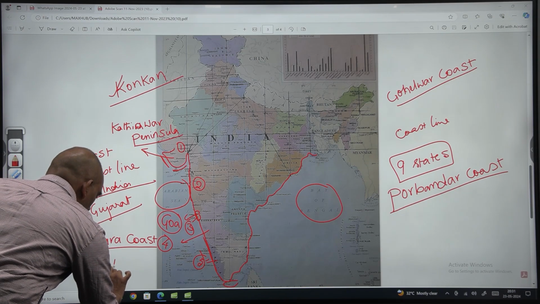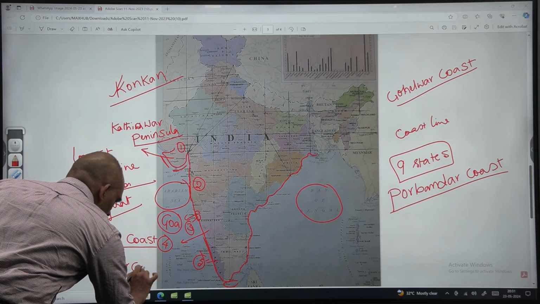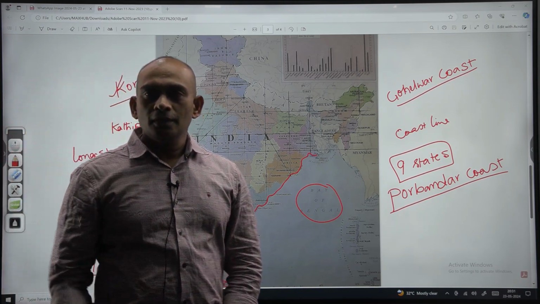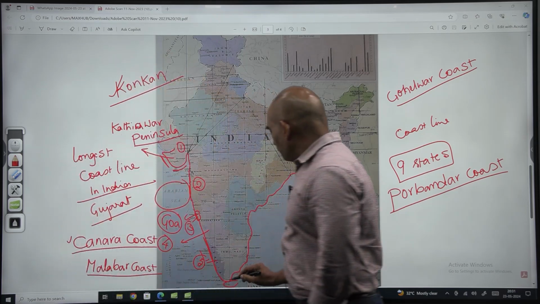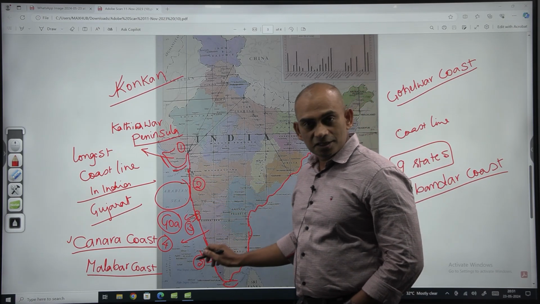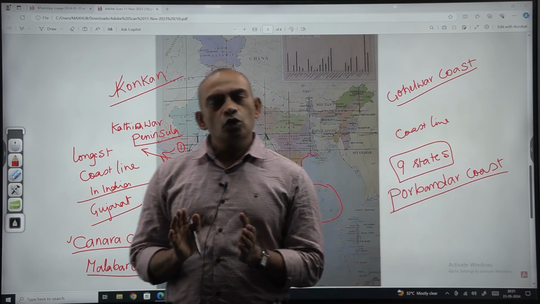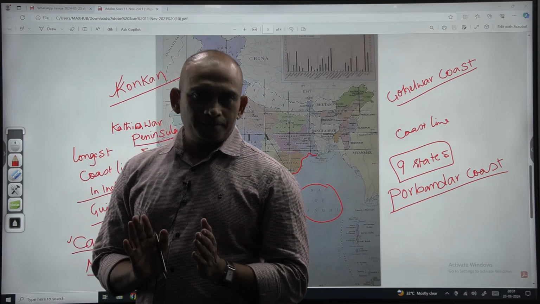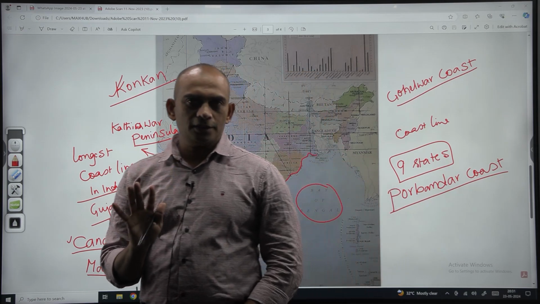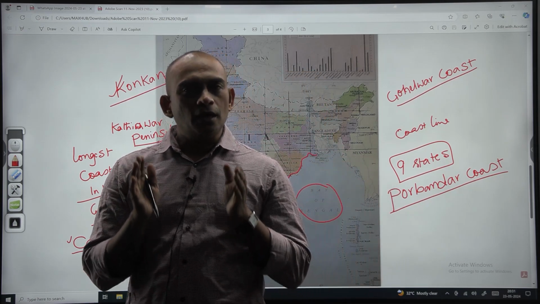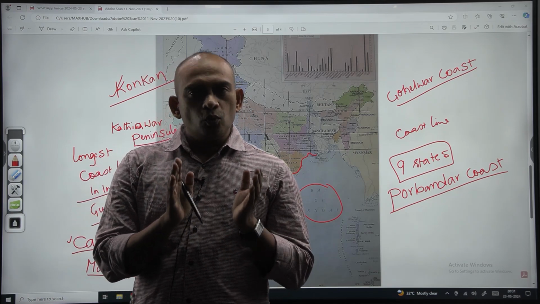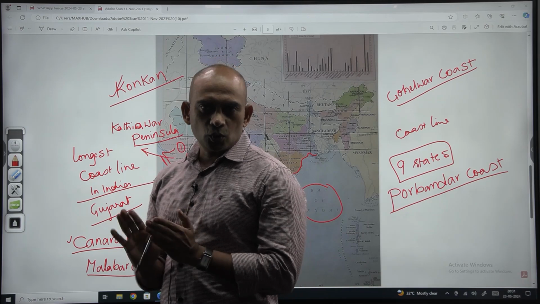This is totally located in the western part of India, that's why we call it the western coast of India. In the western coast, we have got 5 states having shoreline, and then we are looking at the eastern coast of India.